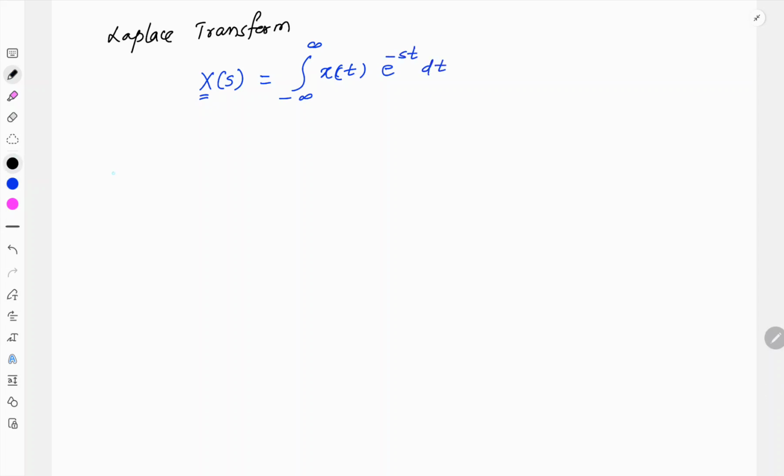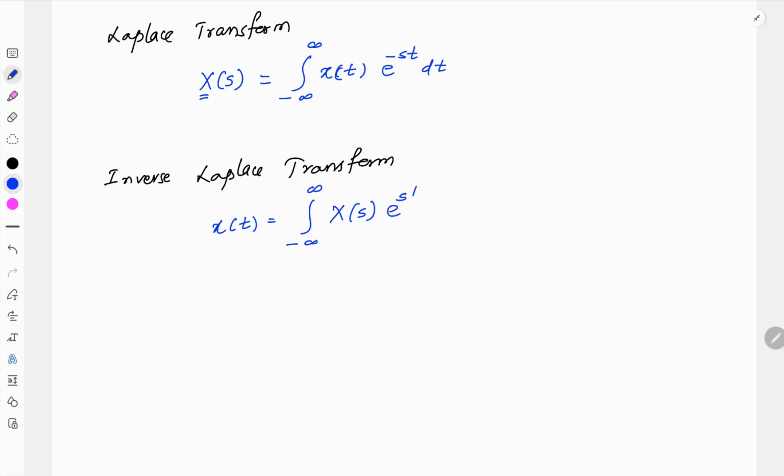Similarly, we have the equation for inverse Laplace transform as x of t equal to the integration from minus infinity to plus infinity of X of s into e raised to plus st ds.